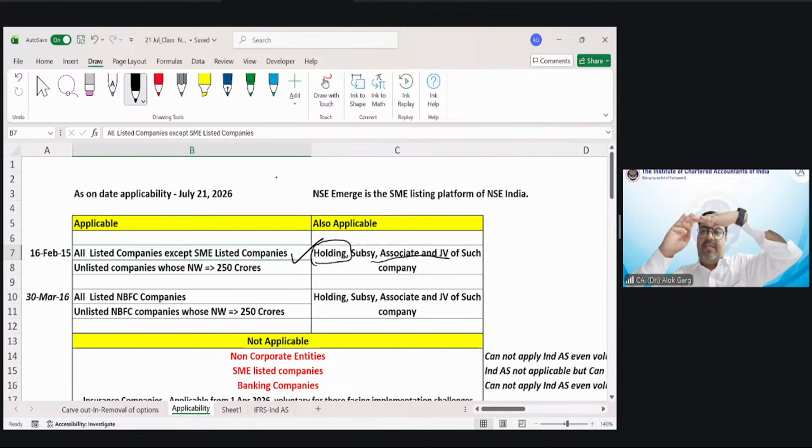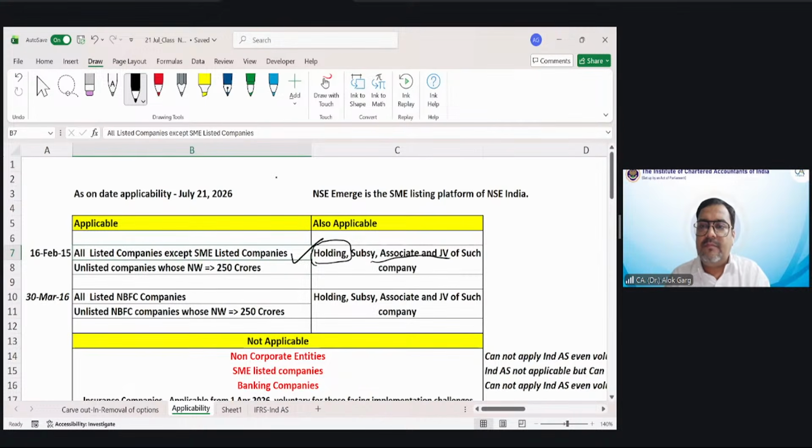If Ind AS is applicable to Reliance, it is automatically applicable to the parent of Reliance, for example, Reliance Enterprises Private Limited. It is automatically applicable to the subsidiaries, associates and joint ventures of Reliance.